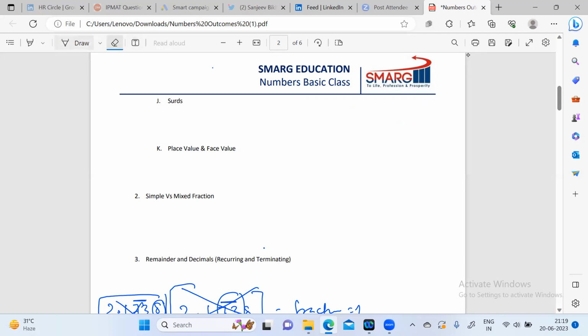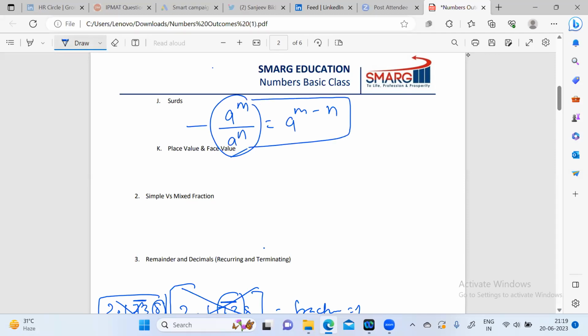So if we're writing a to the power m divided by a to the power n, what will be the value of this? Everybody knows that the power n will be subtracted from m. So m minus n. Can anyone prove this, how it happens or why it happens? You don't have to prove it. Actually, it's kind of an axiom.